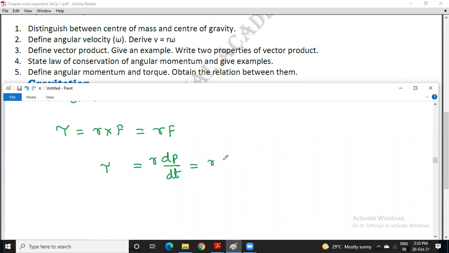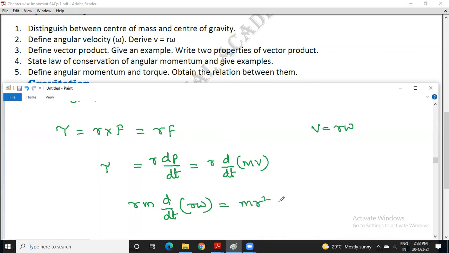Now r d by dt, let me write p as momentum, equal to mv. Just now we had the equation v equals r omega. So with radius, mass and d by dt of v equal to r omega, finally you will get m r squared d omega by dt.